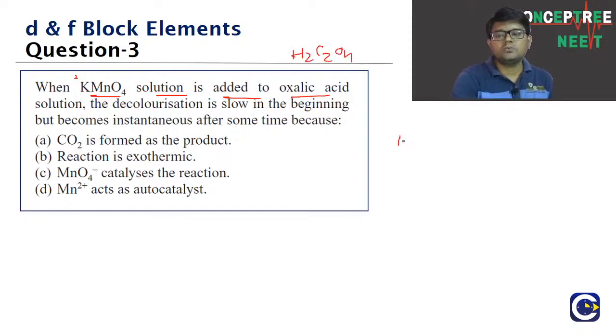H2C2O4, otherwise COOH-COOH, it's a dibasic acid. When KMnO4 solution is added to oxalic acid solution, the decolorization is slow in the beginning but becomes instantaneous after some time. It is because of,